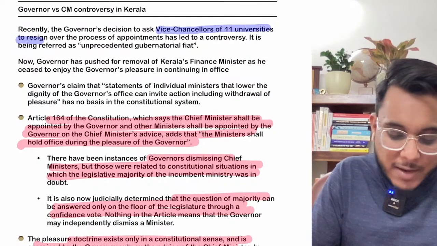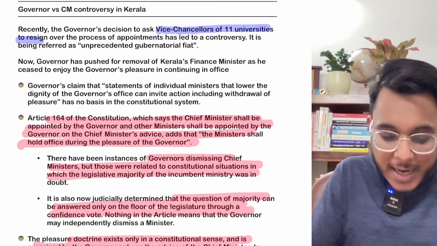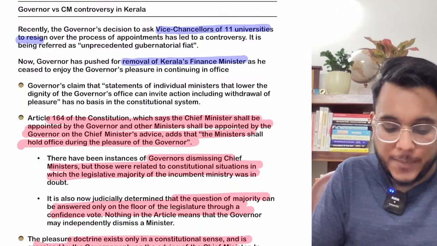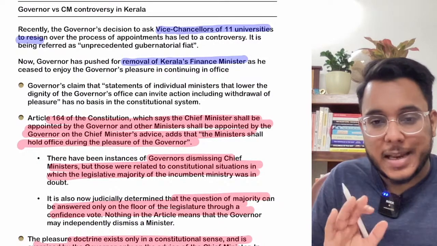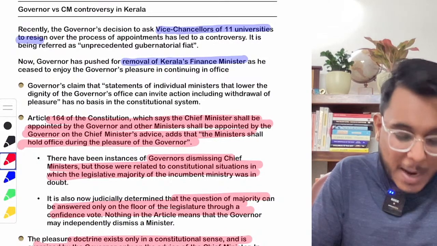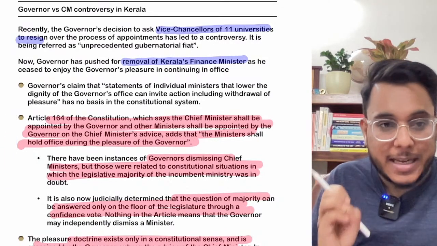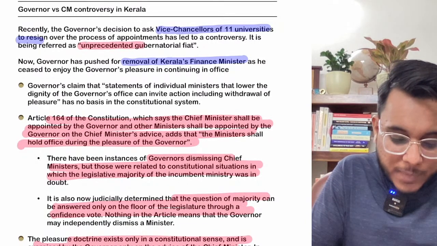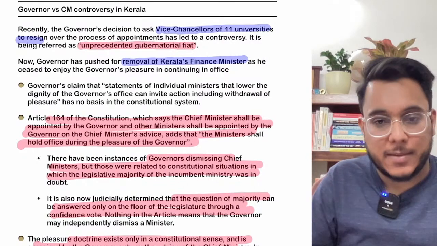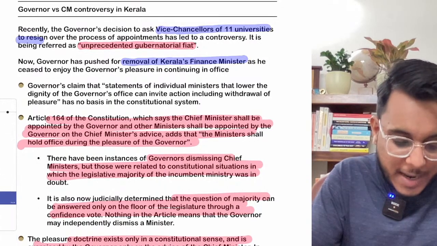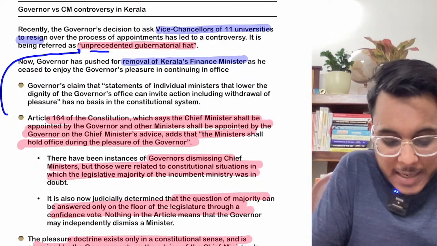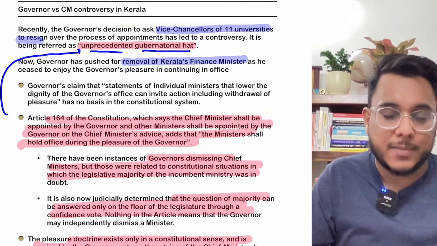Secondly, the governor has also pushed for the removal of Kerala's finance minister. Now this particular thing is being called, and please add it in your polity notes, an unprecedented gubernatorial fiat. Unprecedented, okay, again I'll highlight it. Unprecedented gubernatorial fiat.